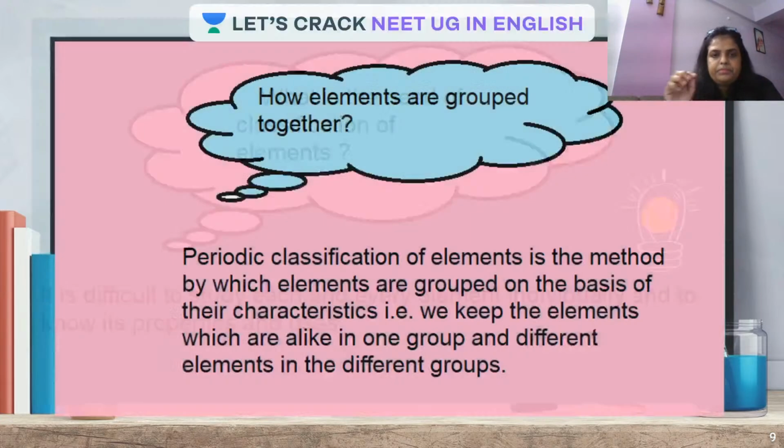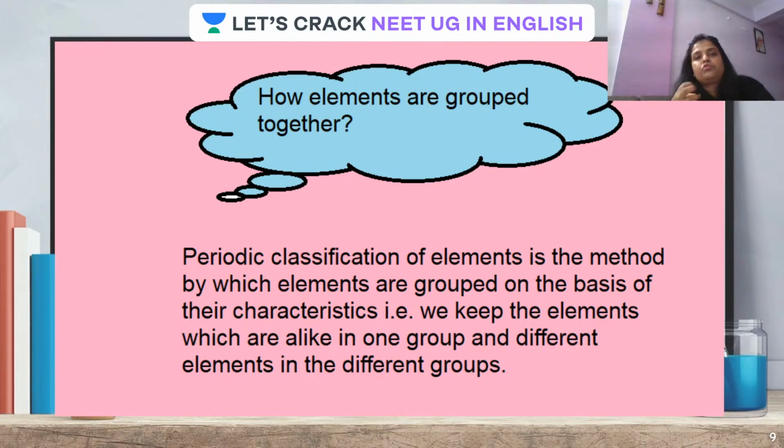Got it? Now, how are elements grouped together? See, there is always a basis of classification or grouping together. For example, just now I quoted the example of edibles and everything kept inside the kitchen, pillows and sleeping requirements in the bedroom, and the study room having your study books.